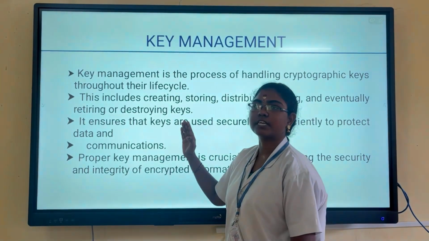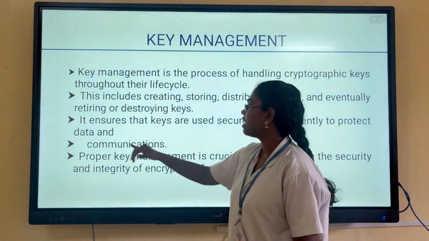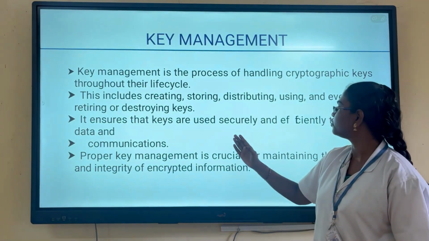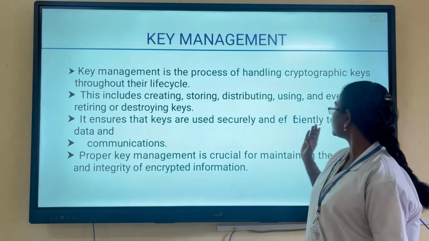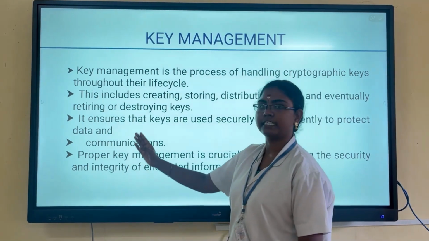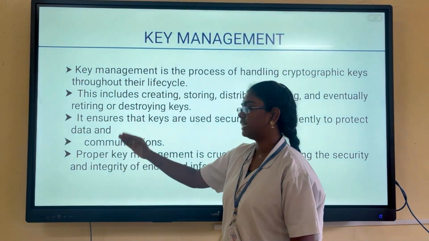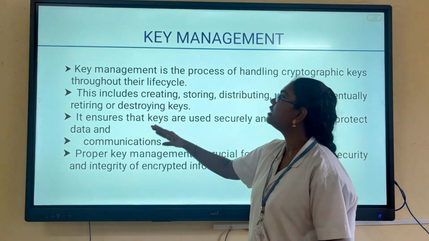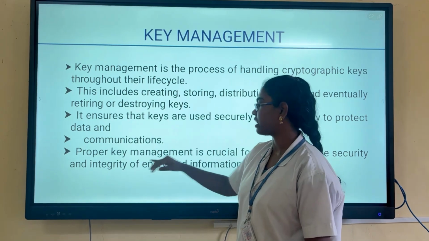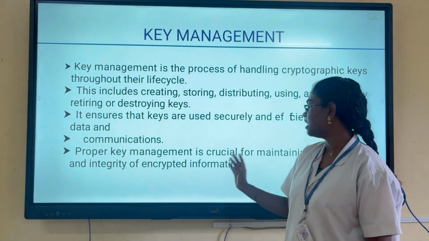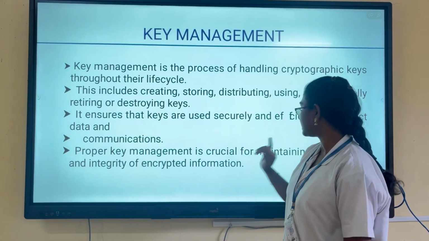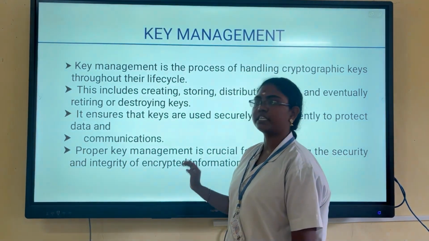Secure key management ensures that keys are used securely and efficiently to protect the data and the communications. Proper key distribution and key management are crucial for maintaining the integrity of encrypted information.